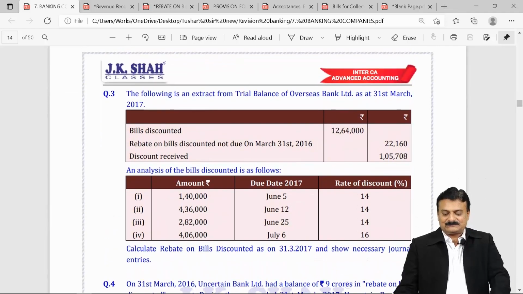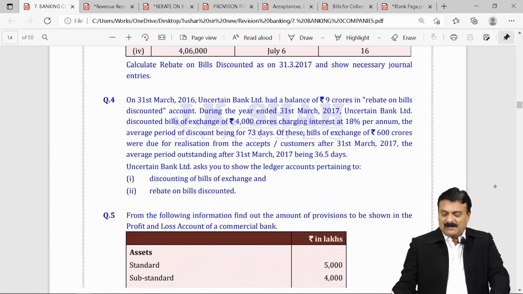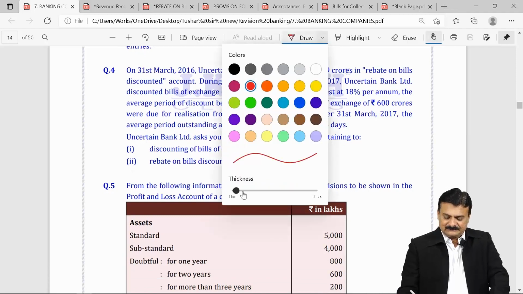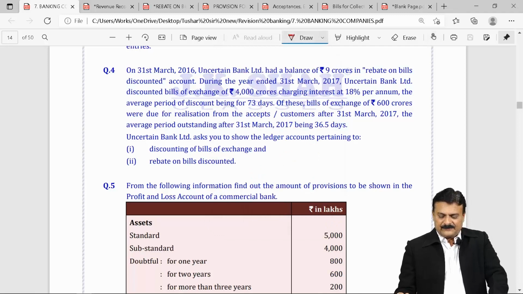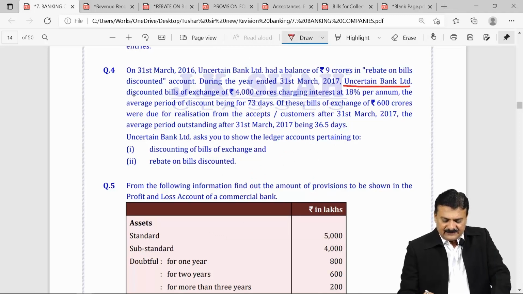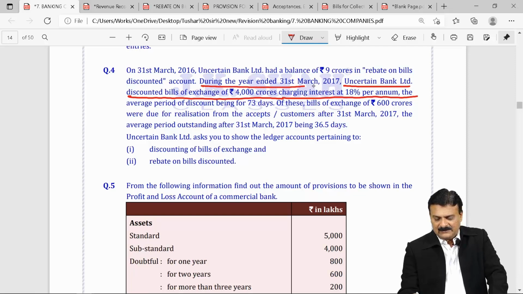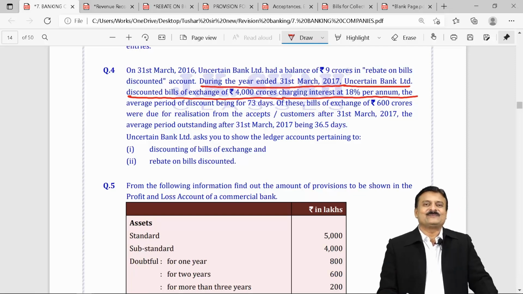Same thing for third sum. You cannot have that entry. But in the fourth sum, if you see students, the word used is uncertain bank limited discounted bills of exchange of 4,000 crores charging interest rate 18% per annum during the year ended 31st March 17.